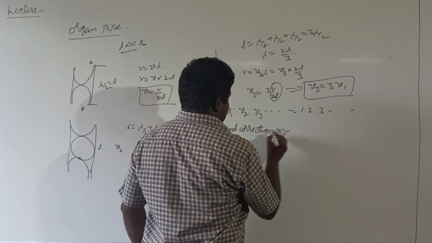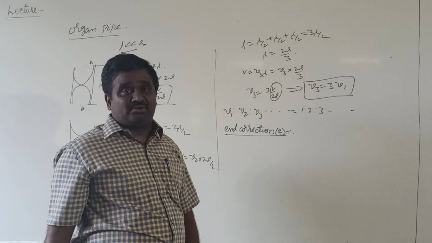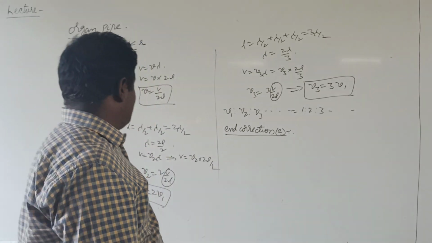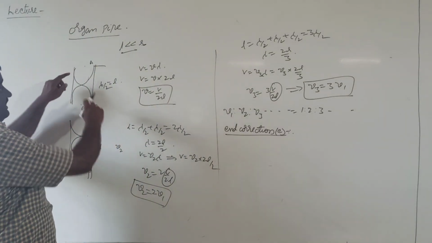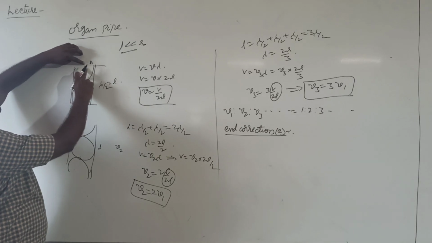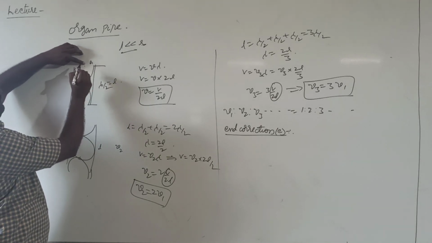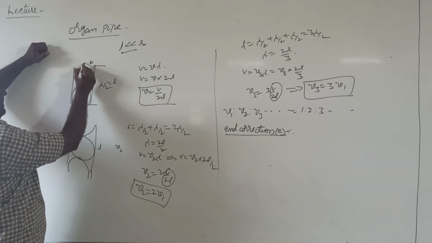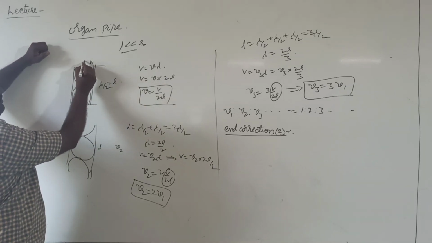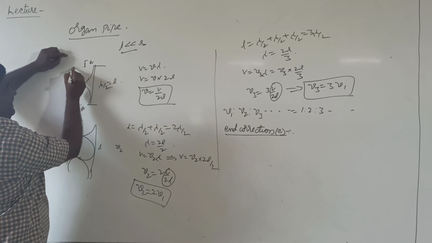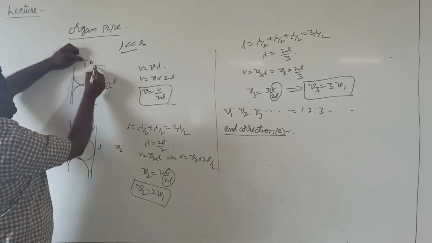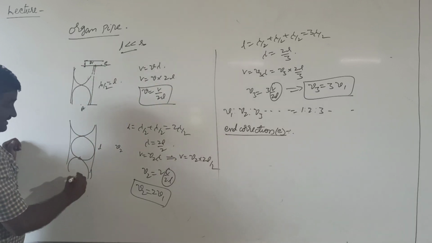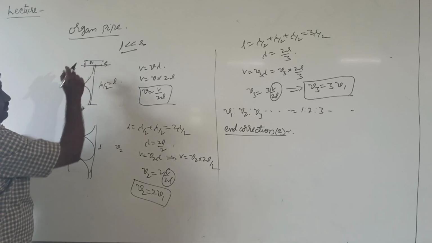End correction E. So what is the meaning of end correction? Due to the energy and momentum of the waves which are formed in an open pipe, across the open end at the mouth of the open pipe, the antinode is formed, but it will be formed a little bit above the mouth of the open pipe. In that case, the distance from the end of the pipe to where the antinode is formed is called end correction E.